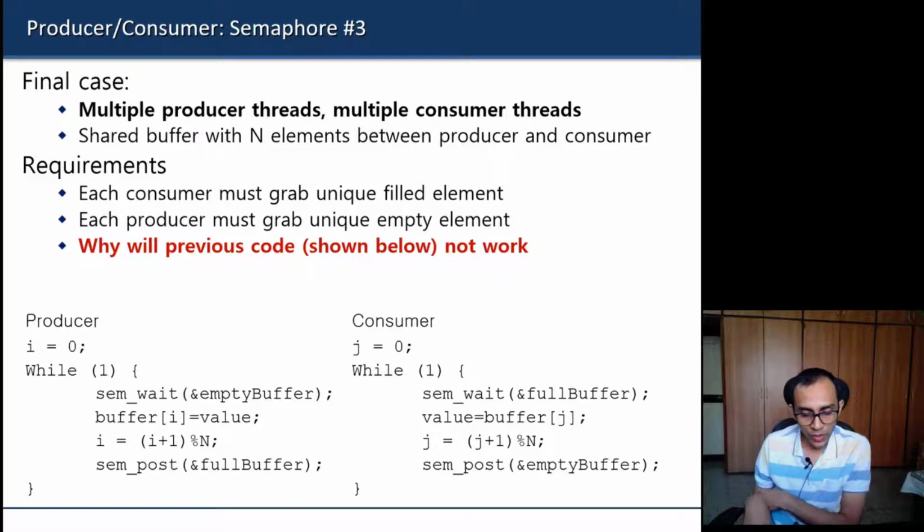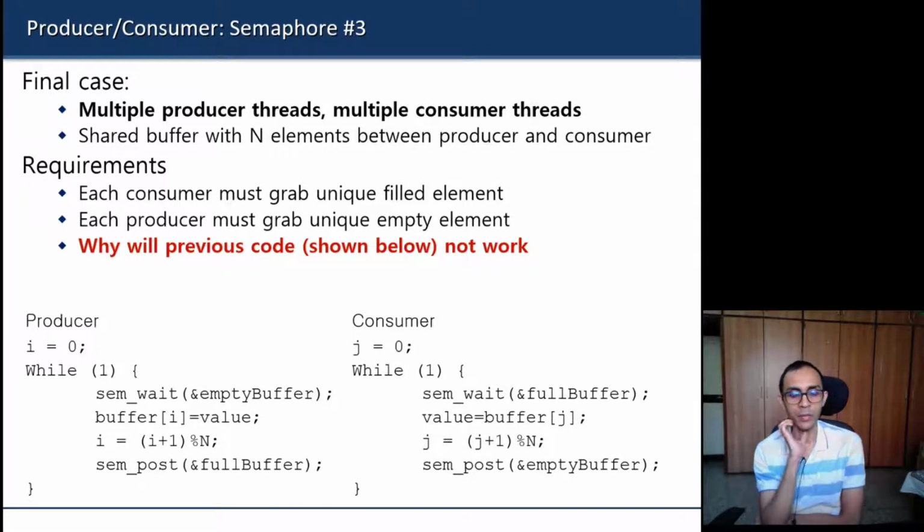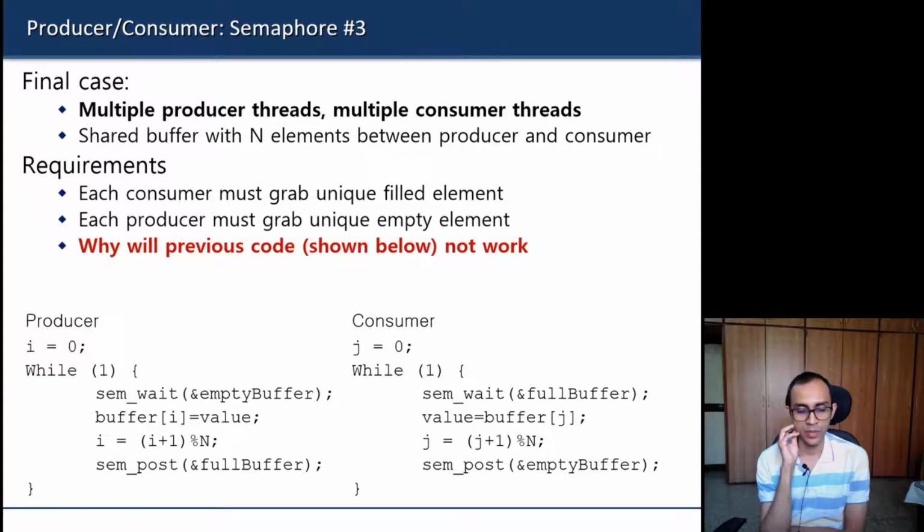Will this code work or not, if there are multiple producers and multiple consumers? If no, why do you think so? And if yes, why do you think so? So the answer is no, it won't work.